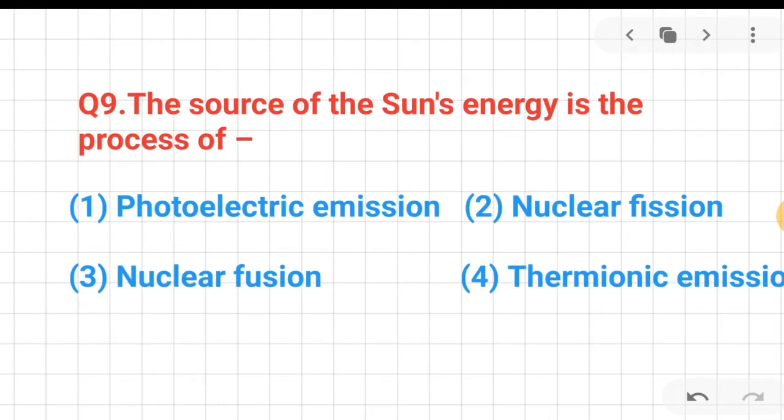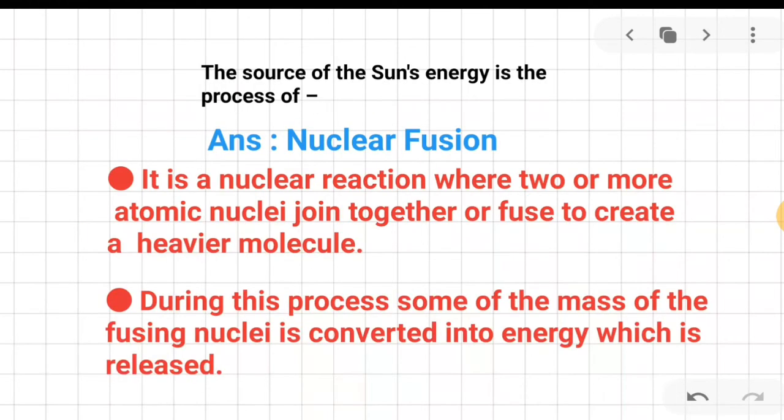Question number 9. The source of the sun's energy is the process of photoelectronic emission, nuclear fission, thermionic emission, or nuclear fusion. It's a very vital question, and it has been asked so many times. I also faced this question in my examination. The correct answer is nuclear fusion.